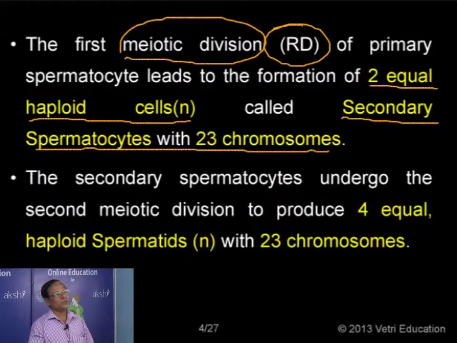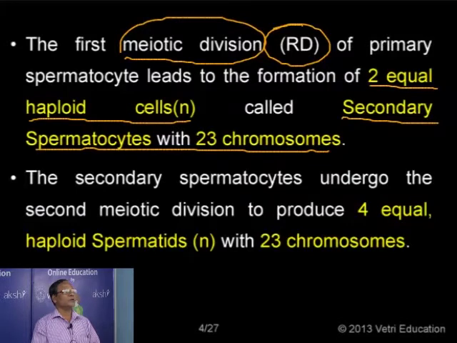The primordial germ cells, spermatogonia and primary spermatocytes all have 2n chromosomes, whereas the secondary spermatocyte has half the number. So if the primary spermatocyte has 46 chromosomes, here there are only 23, equivalent to haploid. This is the first meiotic division.